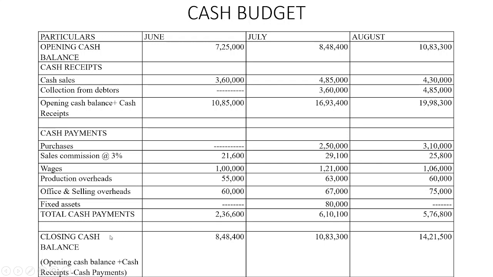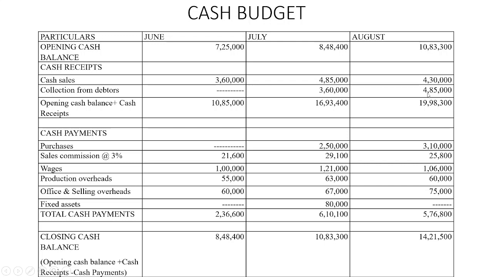Then we find out the closing cash balance, which is opening cash balance plus receipts, 16,93,400, minus 6,10,100. Closing cash balance is 10,83,300. This is the closing cash balance of July, which will be the opening cash balance of August, 10,83,300.